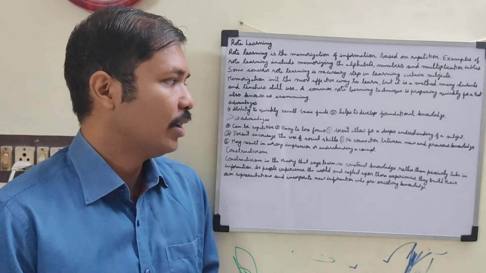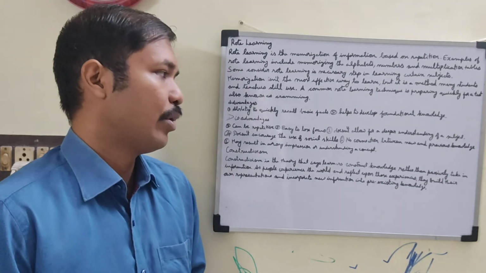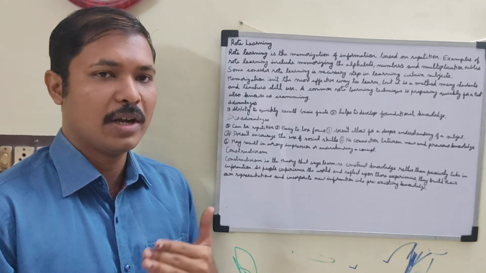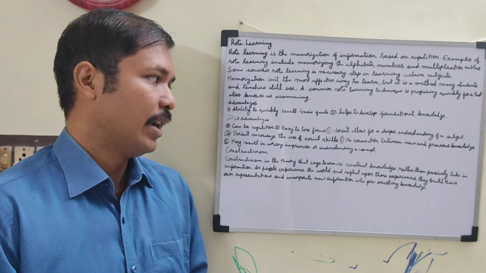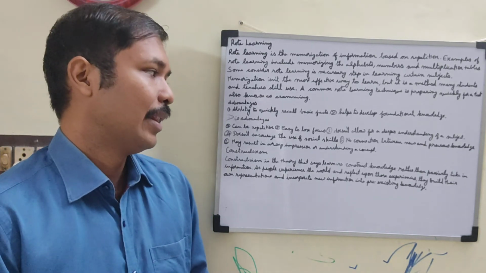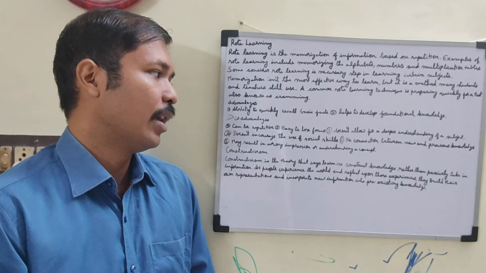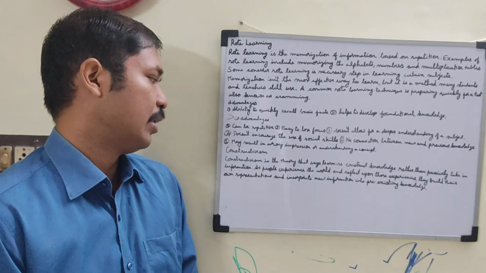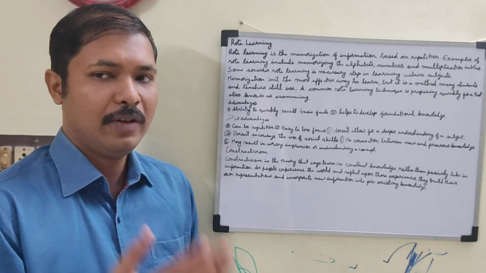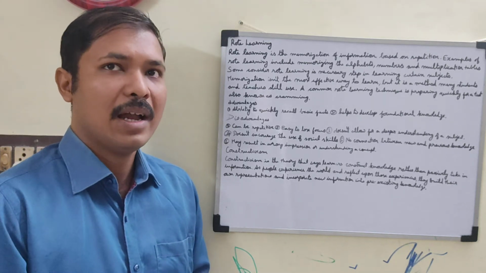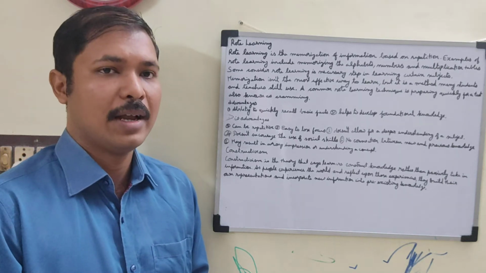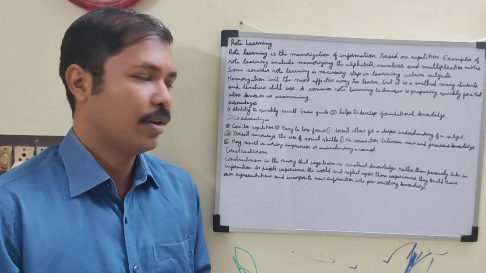No connection between new and the previous knowledge. A for apple, B for ball, that's all. There is no connection between A and B, 1, 2, 3, that's all. So there is no possibility of connecting new and previous knowledge. It may result in a wrong impression of understanding the concept. When we do memorizing, unknowingly we may develop a wrong understanding of the concept.